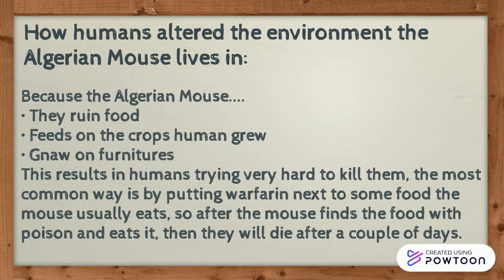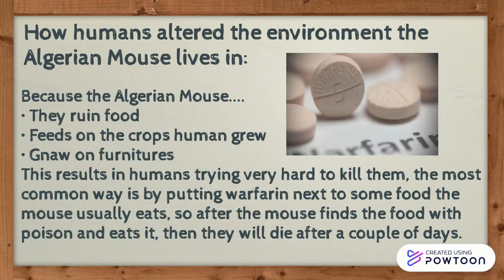So moving on to how humans altered the environment the Algerian mice live in. So first of all, humans started trying to kill mice from the start of agriculture, because mice often ruin the food supplies by eating some of it. Also, they feed on the crops that humans grow. Furthermore, they also chew on furniture, which annoys humans very much. This results in humans trying very hard to kill them.